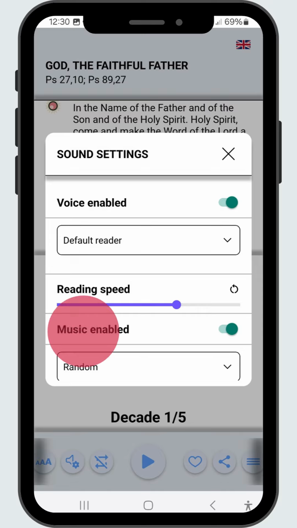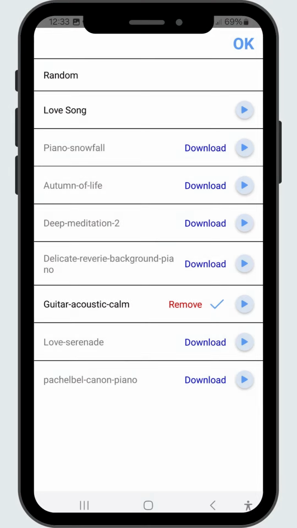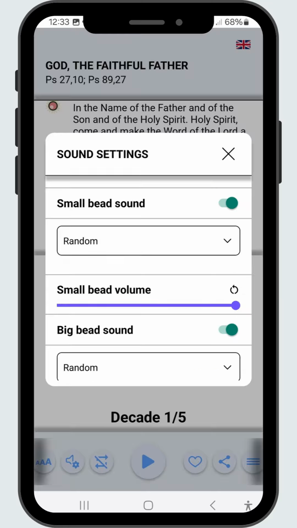The background music consists of short instrumental pieces that accompany prayer. One of them is set by default, but you can change it by choosing from the available tracks. You can listen to each of them, and if you like one, you can download it and set it for yourself. You can change the sounds of the prayer beads in the same way.